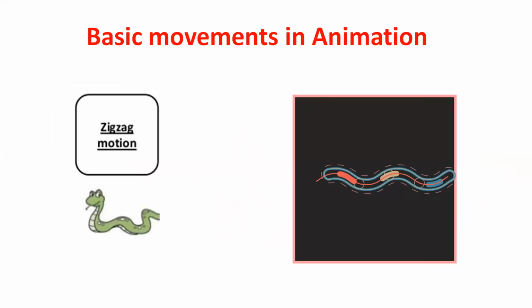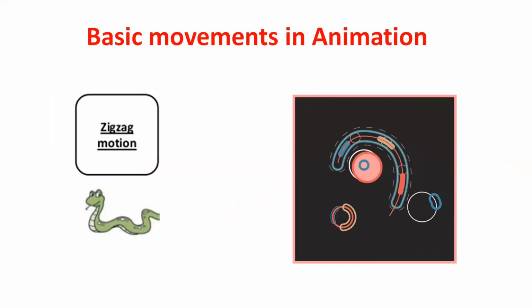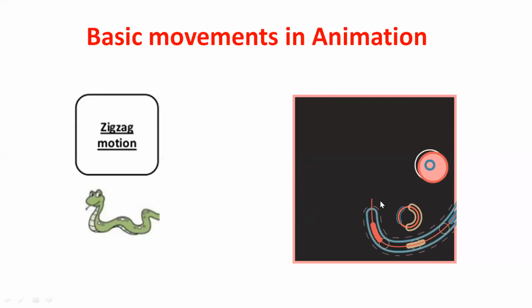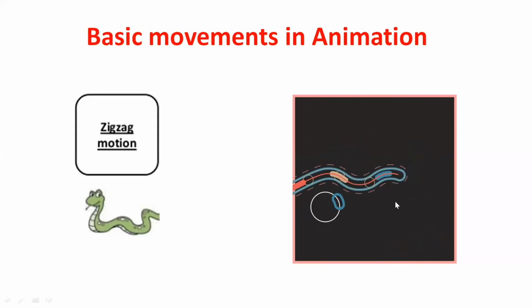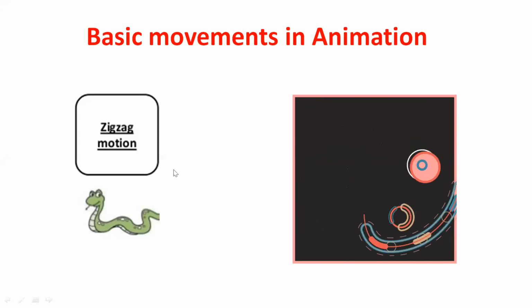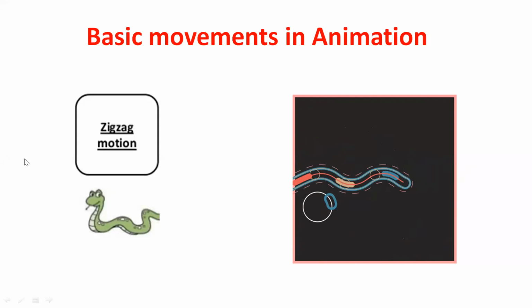And then the next one is the zigzag movement. It is a very important movement in the basic animation. Zigzag movement, here we have given. Here the snake is moving in a uniform manner. If I am moving my mouse in zigzag, it must have some uniformity.